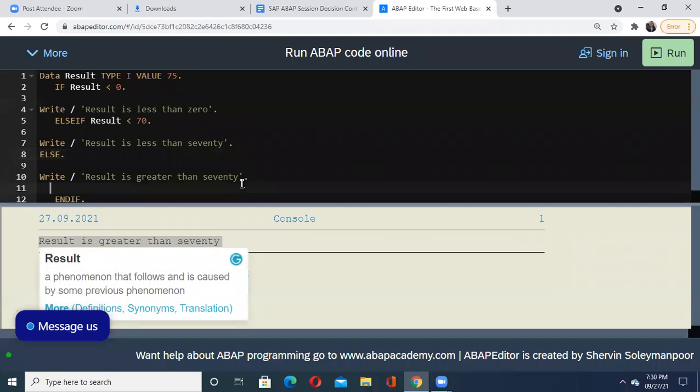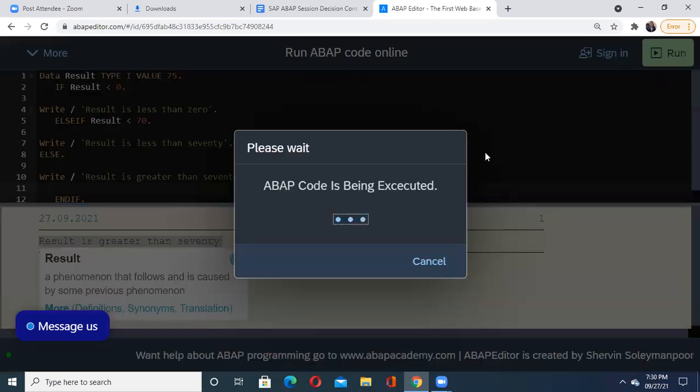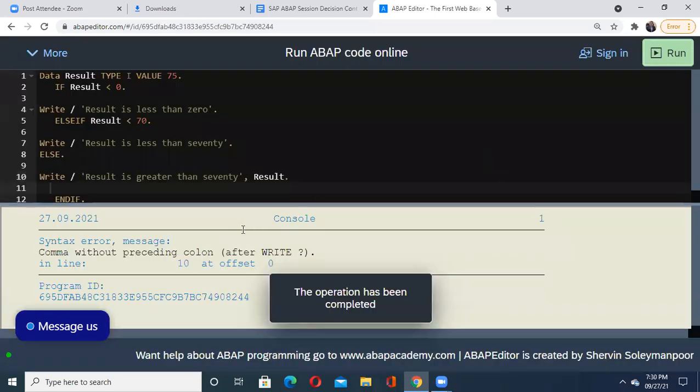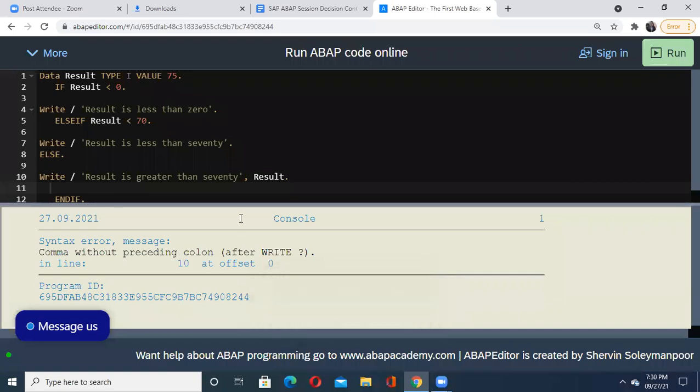If I want to display that value, I can write a comma and result here. All of you please try this kind of experiment when you execute your code. What is there? Comma without preceding colon. Yes, comma without preceding colon. Let us see.